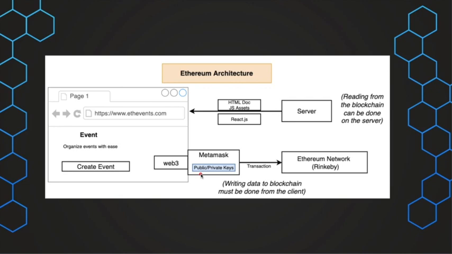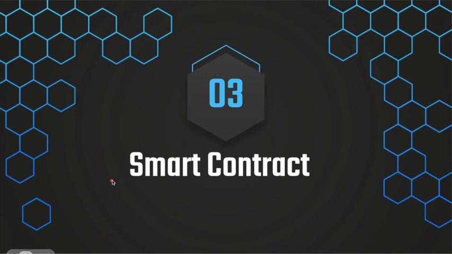Whenever the client demands to make a transaction or any change in the data, a gas fee has to be paid by the client. The server or the host of the website doesn't make any change in the data because he doesn't want to pay the gas fee, so the client has to do that. The server can only read data from the blockchain, which has no gas fee, and then show the data it has read on the website front end. Now let's have a look at the smart contract we have created.